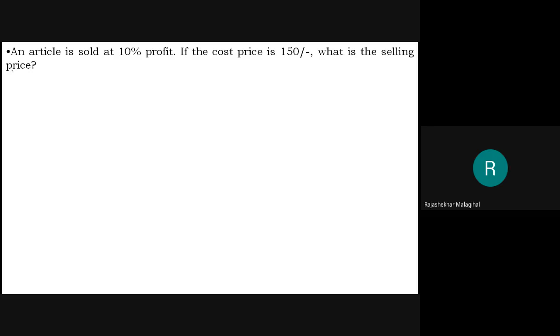Now, a little complication. We are entering into little complications. An article is sold at 10% profit. Very good. Directly they told 10% profit.